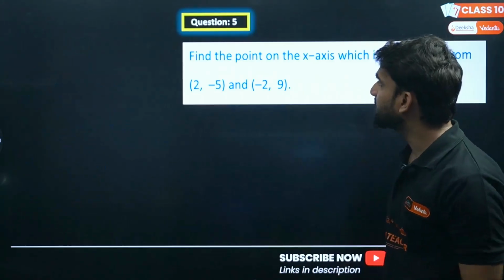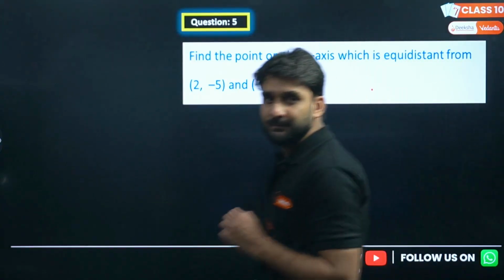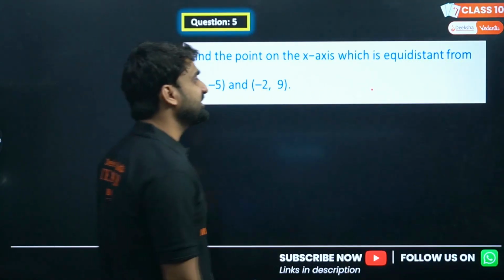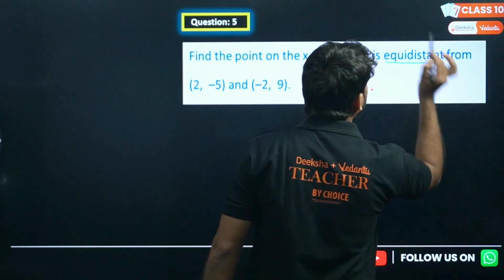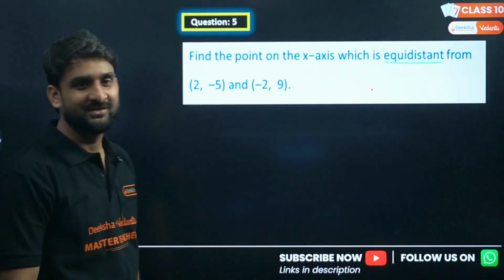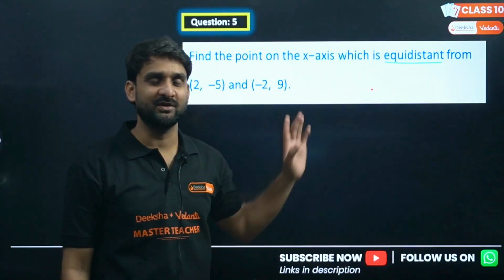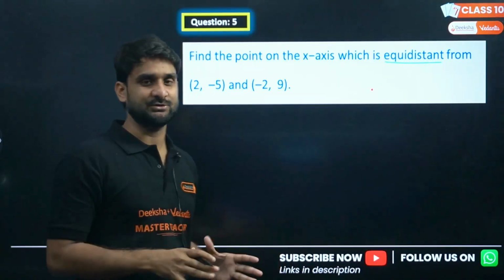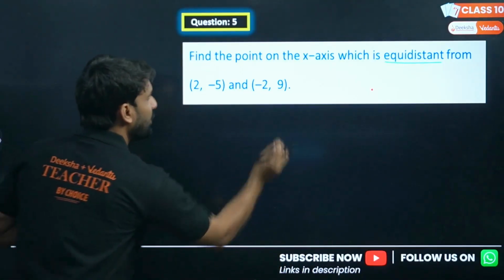So next question. Find the point on the x-axis which is equidistant. Again equidistant is here. I hope you have understood the term equidistant now. Equidistant comes from equal distance, right? So there is a point on the x-axis.